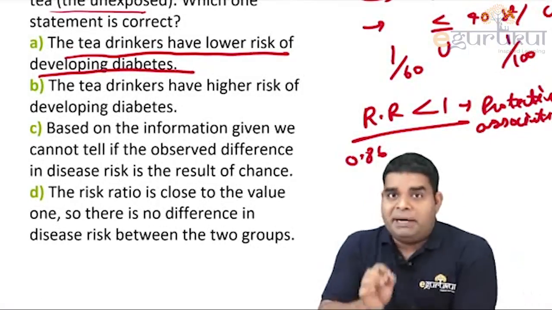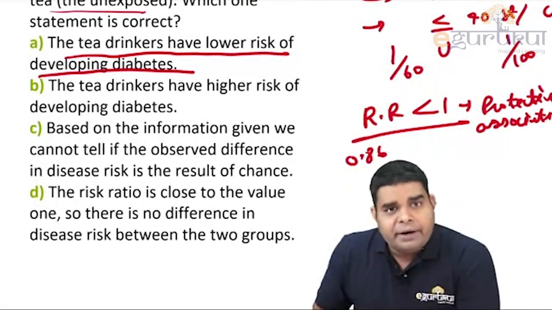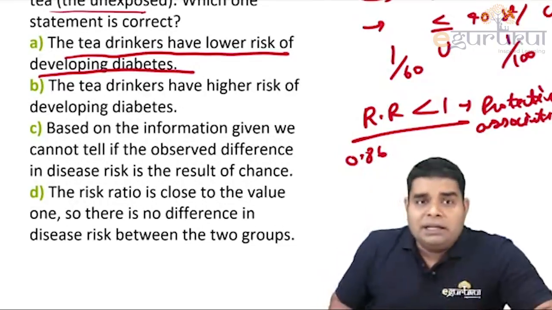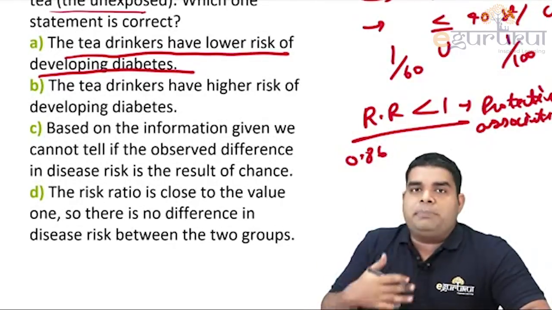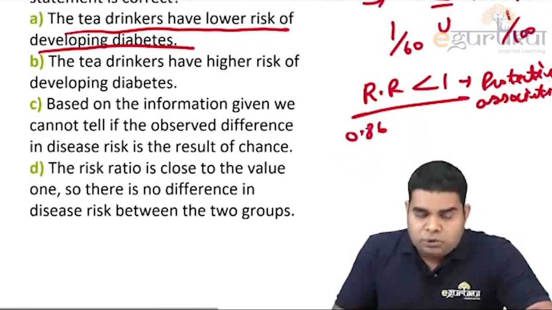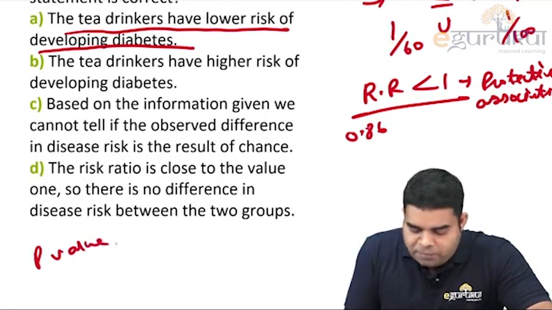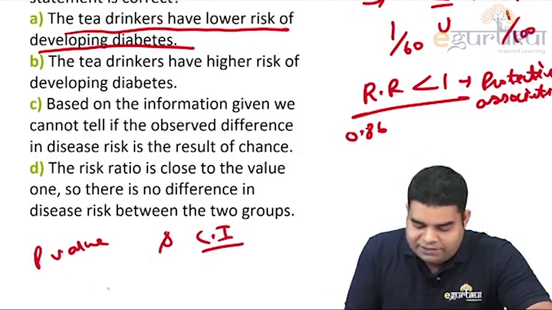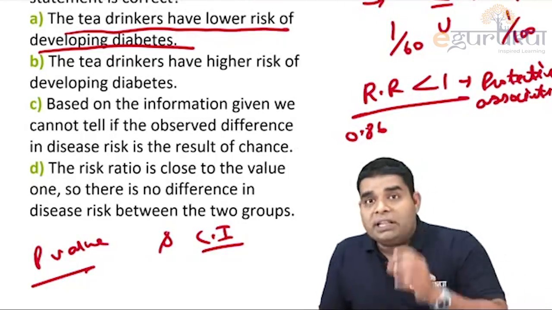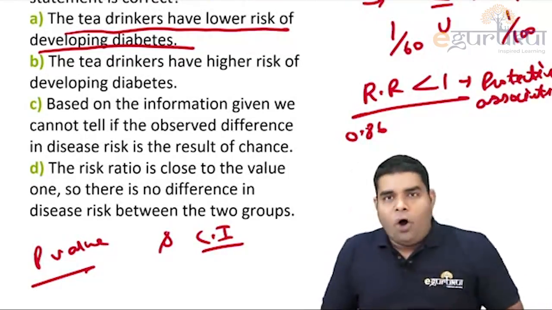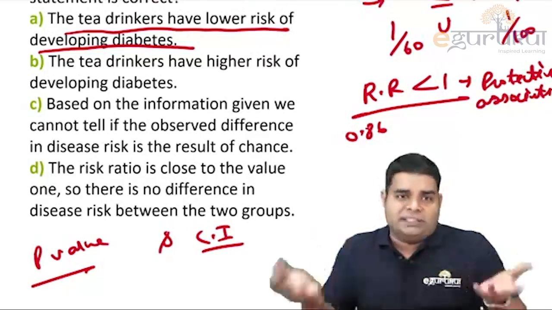Okay, this statement seems to be correct, but we all know that we cannot be sure about it just on the basis of relative risk. We also need p-value and confidence interval, or at least one out of these two is also needed to decide whether this result is significant or this result came just by chance.